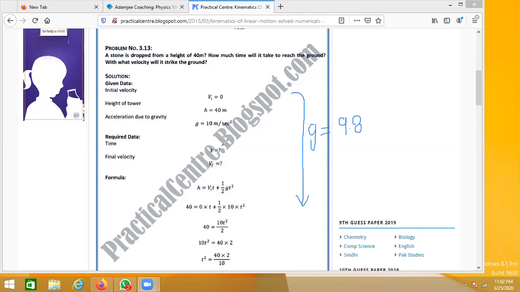So these are the two things we need to work out here. The initial velocity is given, the height is given, and the gravity is also given, right?